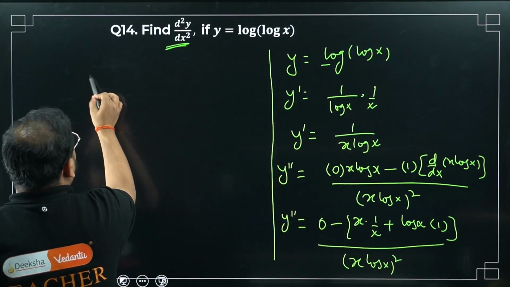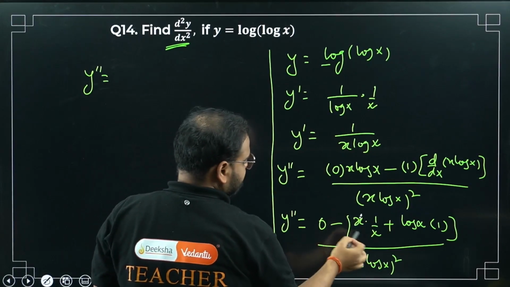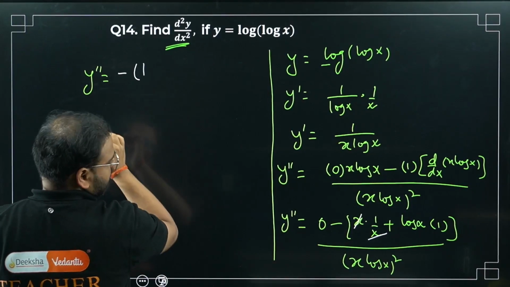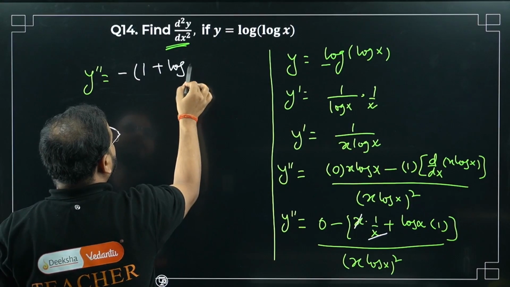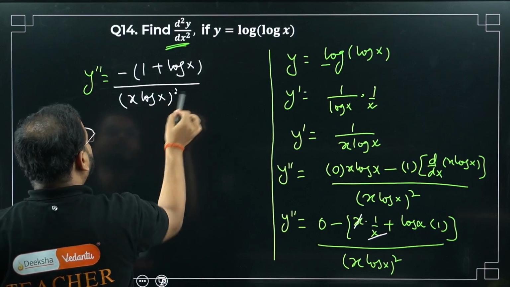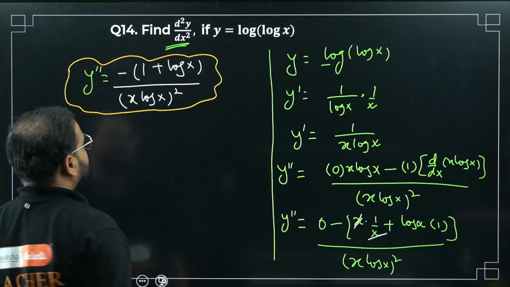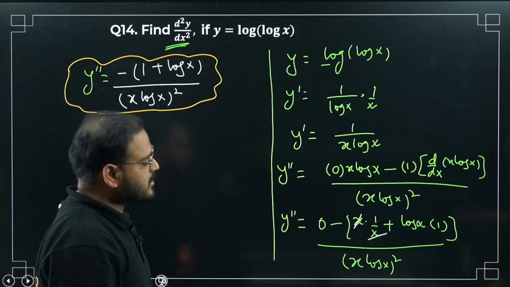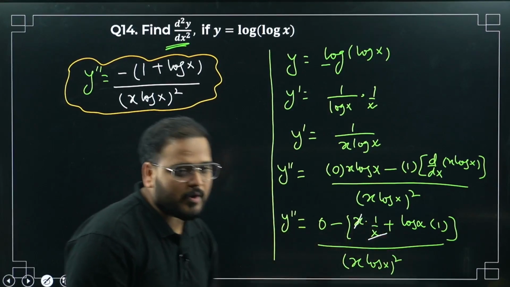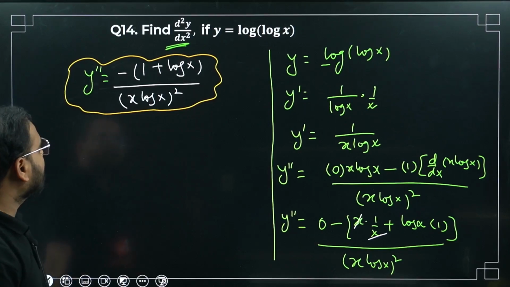Check the final answer over here. y double dash will be equal to minus sign, cancel this x and x. Okay, so minus sign, simply 1 plus log x, divided by x log x the whole square. Please check. This is your answer. Minus 1 plus log x upon x log x the whole square. Correct? 0 is not required to be written. So minus 1 plus log x upon x log x the whole square. Okay, great. Final answer is this. I hope you got it.